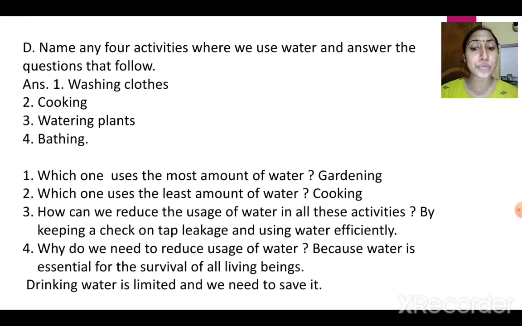Why do we need to reduce usage of water? So the usage of water needs to be reduced. Why? Because water is essential for the survival of all living beings. All living things need water. Human beings, animals, plants all need water. We cannot survive without water. So we need to take care of water usage. Drinking water is limited and we need to save it. So do these exercises in your book itself.